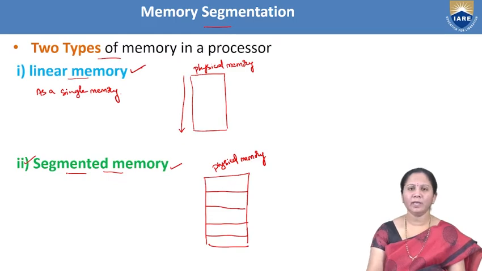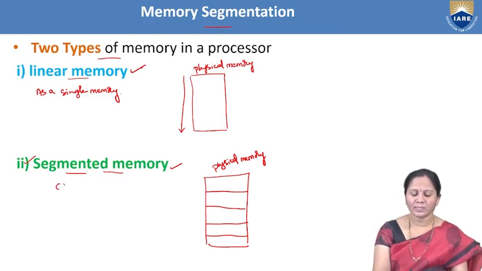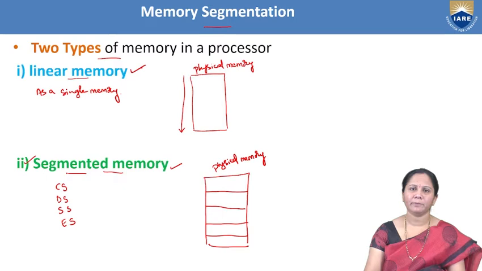If you take the register organization of the 8086 microprocessor, it has different segment registers like code segment, data segment, stack segment and extra segment. The physical memory in the case of the 8086 microprocessor is divided into different logical segments.